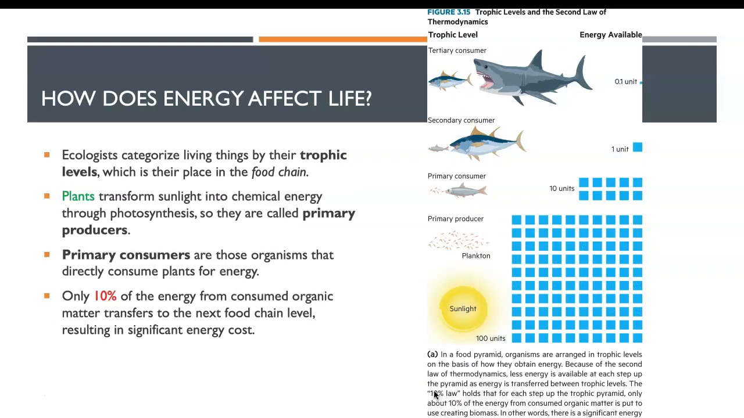So how does energy affect life? Now I want to introduce this very important concept, trophic levels.